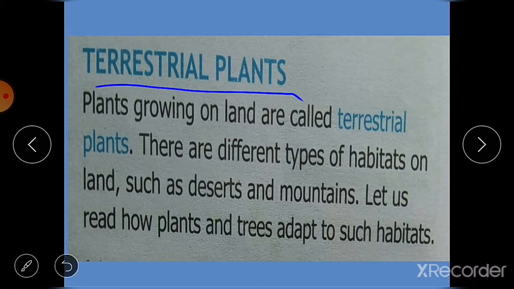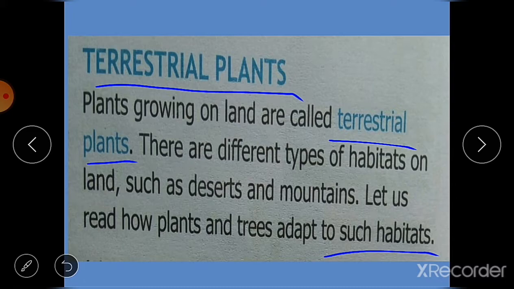Terrestrial plants, you know, plants that are growing on the land. Okay, so plants growing on land, they are called terrestrial plants, and there are different types of habitats on land, such as deserts, mountains. Let us read how plants and trees adapt to such habitats. Okay, so when we talk about the land, land is not same everywhere. Somewhere it is plain, somewhere it is having mountains, somewhere it is having deserts.